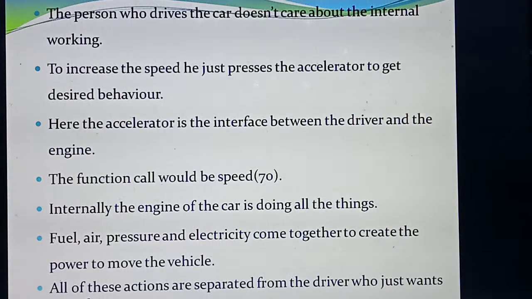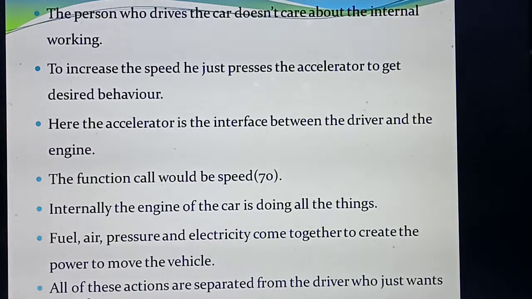If the driver's aim is to move the car at a speed of 70, okay, if it is 70 the car will move. If it is below 70, he needs to press the accelerator more. Internally, inside the engine, the fuel, air, pressure and electricity all come together, and only then can the vehicle move faster. Understood? But this interface explains only the speed.